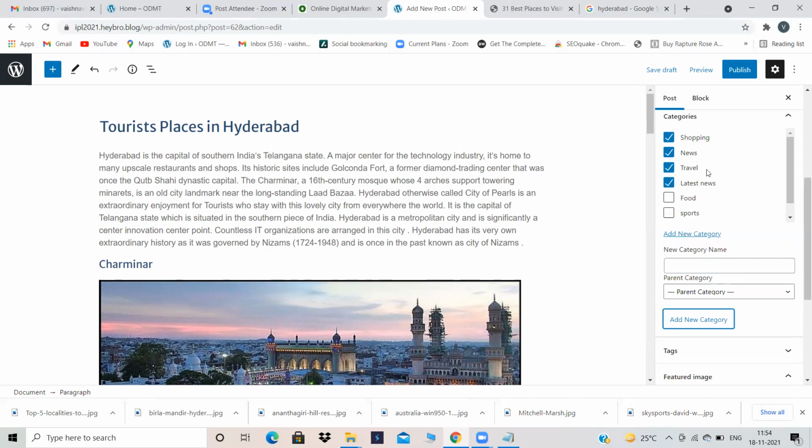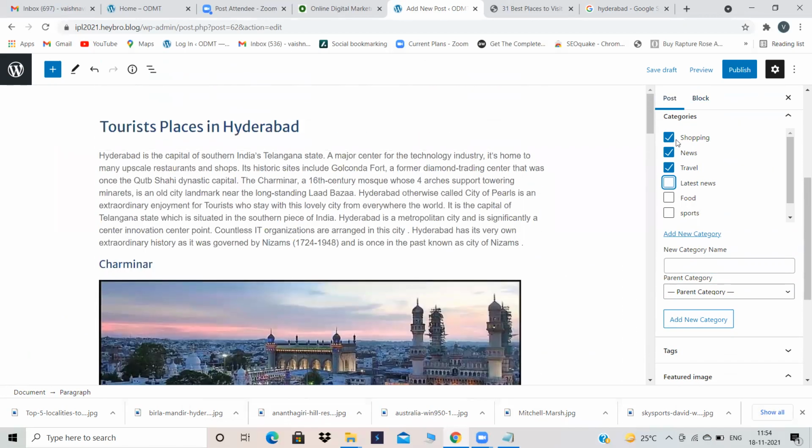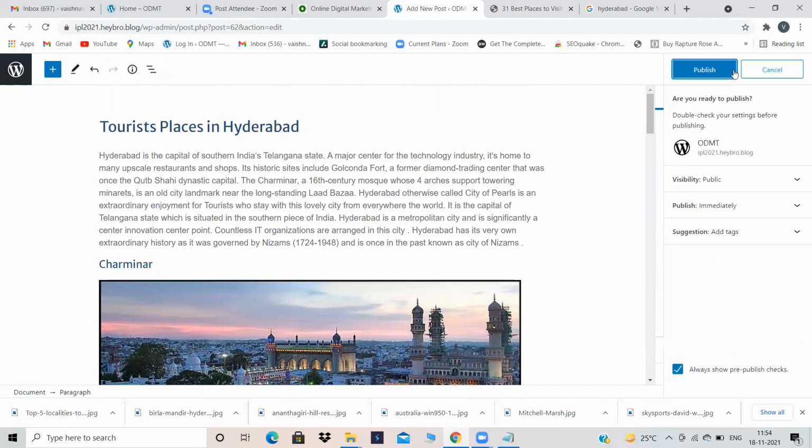You have to select in which category your blog comes under. Now my blog, will it come under latest news? No. Will it come under shopping? Except Charminar, all these places will not come under shopping. So for now, I'm removing shopping. And will it come under news? It will not come under the news category either. It will only come under the travel category. So I'm just selecting travel as my category. So now click on publish.